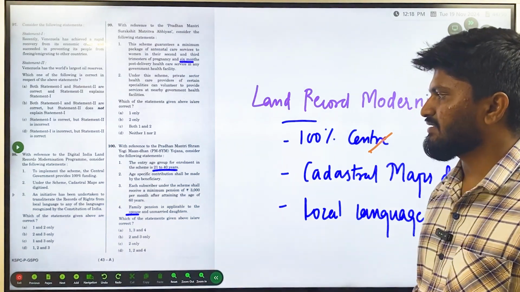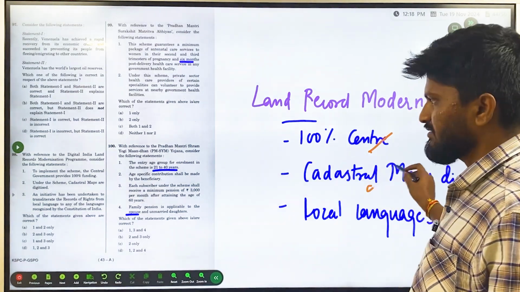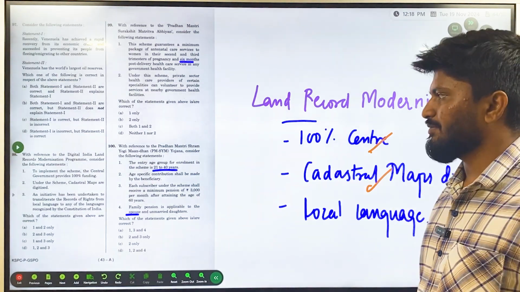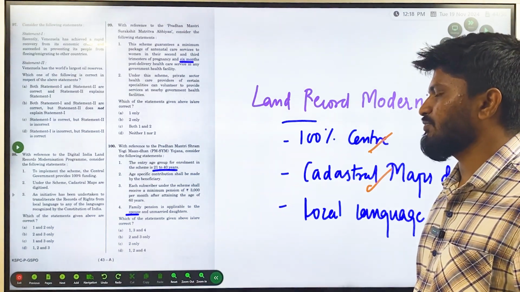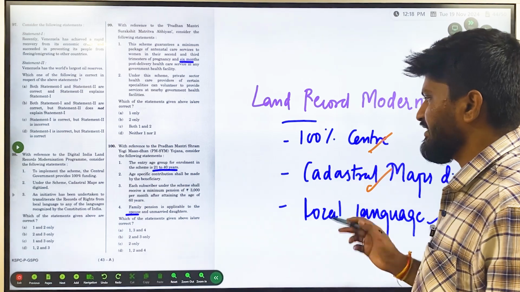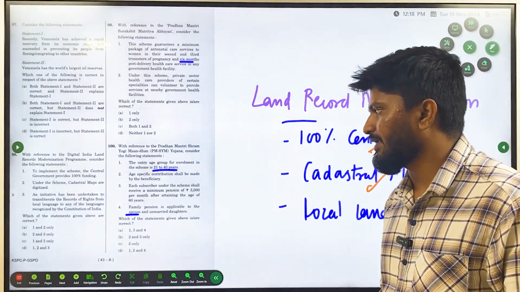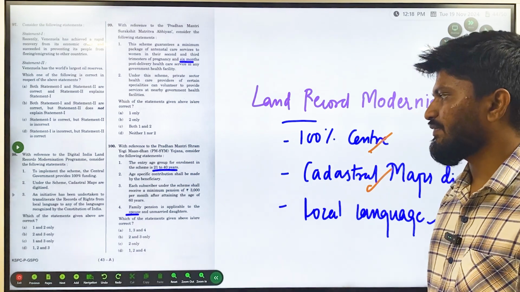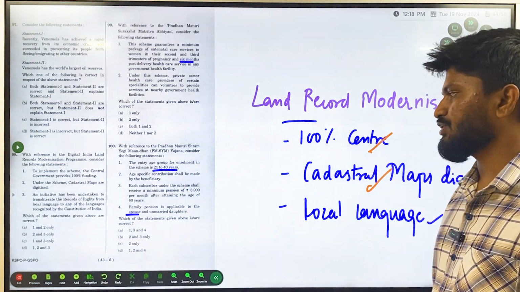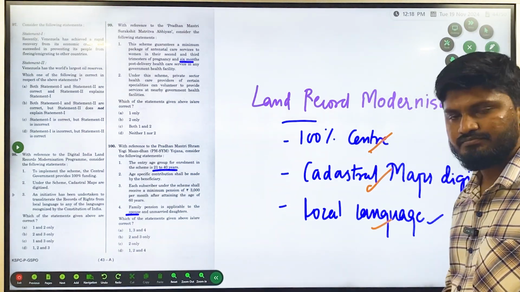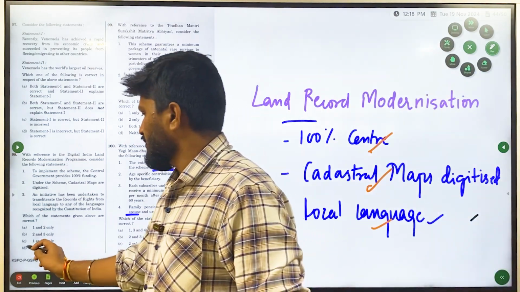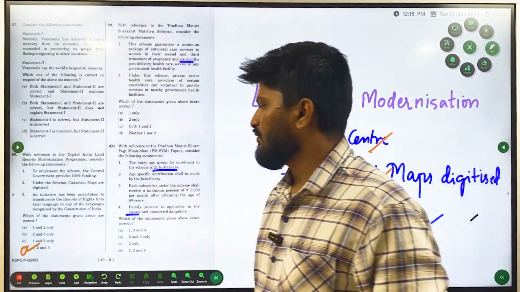Under the scheme, cadastral maps are digitized. Yes, it is given in the name itself, Digital India Land Record Modernization Program. And then an initiative has been undertaken to transliterate the records of right from the local language to any of the languages recognized by the Constitution of India. This is also correct. So here the answer is option D, 1, 2, 3.